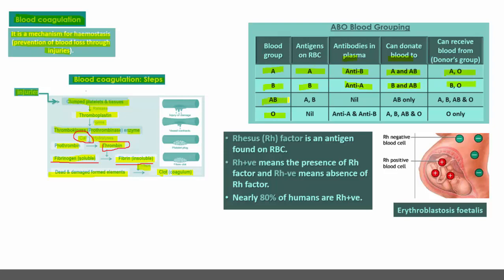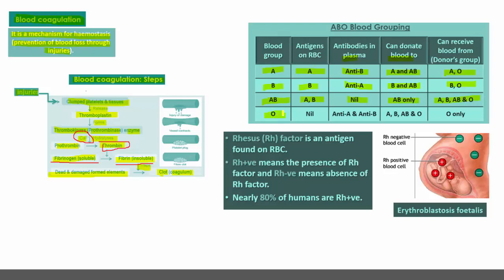If the person's blood group is AB, the antigens on the surface of RBC are both A and B, and there are no antibodies in the blood plasma. This person, or any person with the AB blood group, can donate blood only to AB and can receive blood from AB and O.